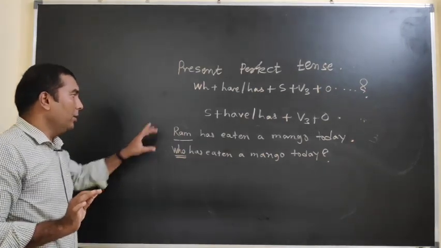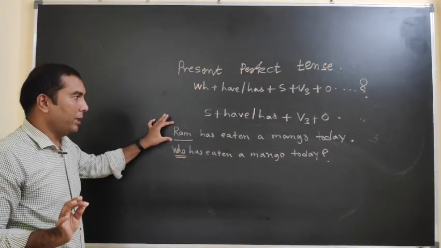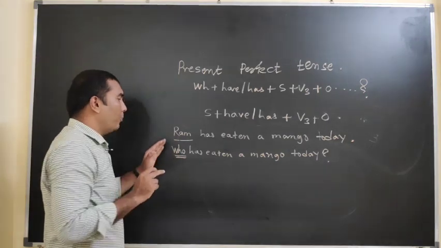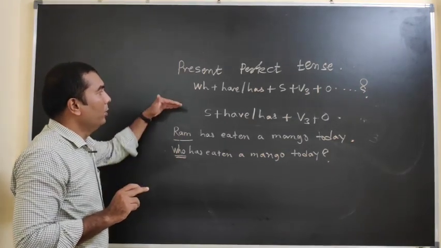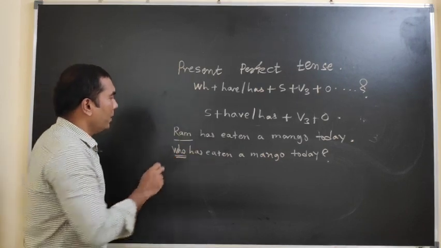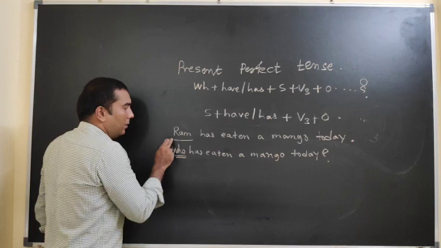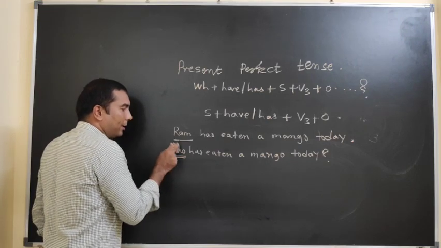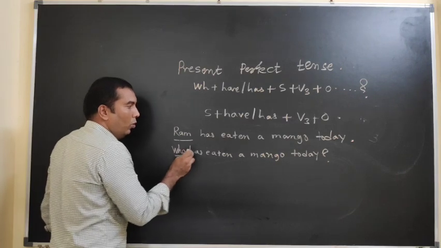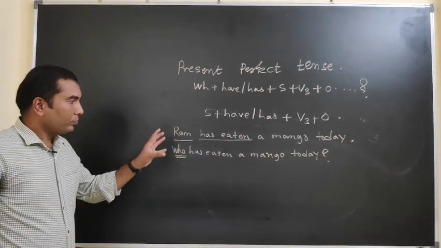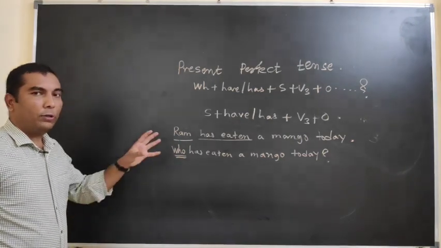Remember, in the exam they will give you that type of sentence, they will underline a particular word, and from that they will tell you to make a WH question in present perfect tense. This is the first question. When the underline is under the subject, then you have to use who. Again I will give the underline under the verb form, the verb third form.